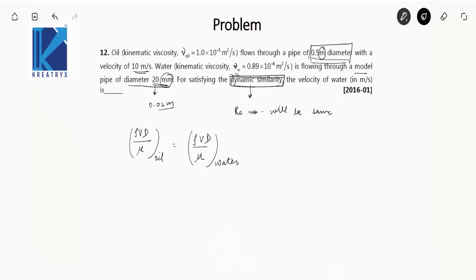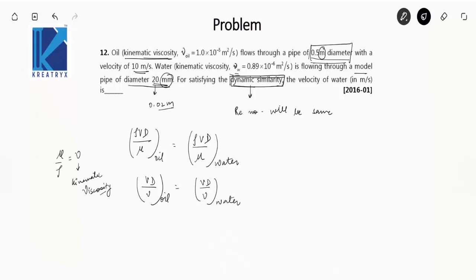But here we have been given kinematic viscosity. Mu by rho is nu, that is kinematic viscosity. So Vd by nu for oil will be equal to Vd by nu for water.